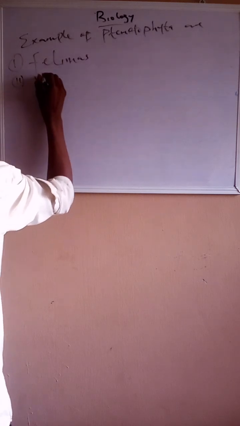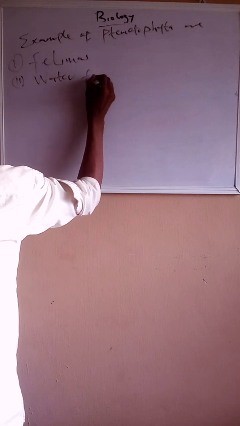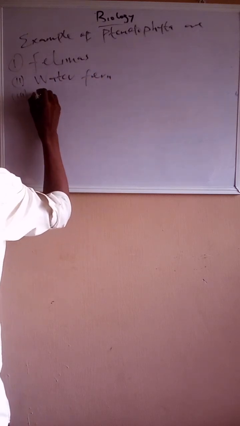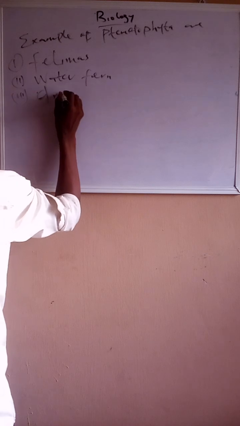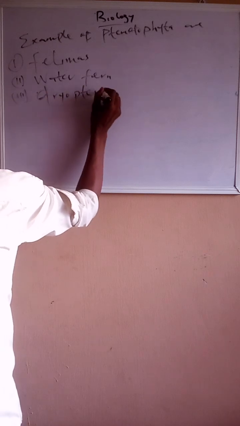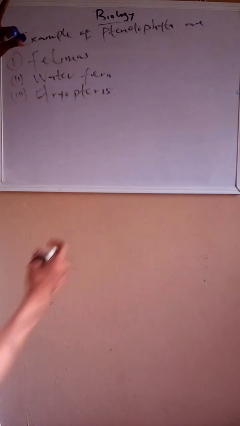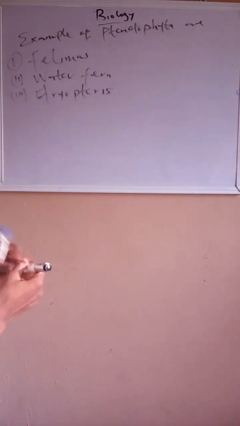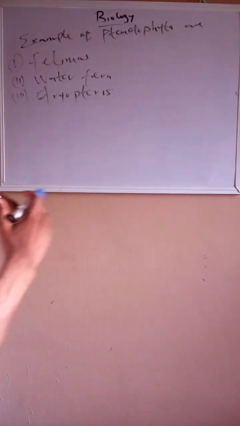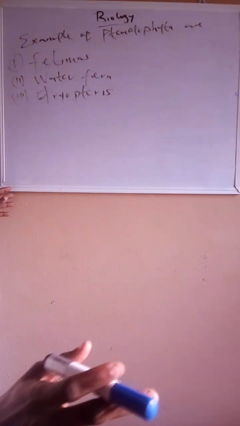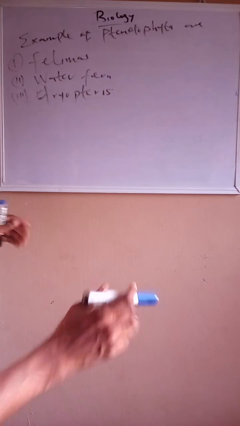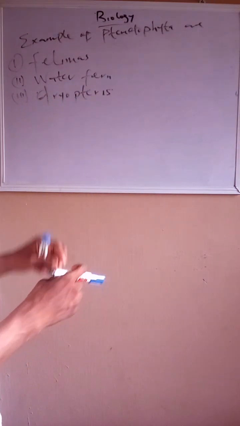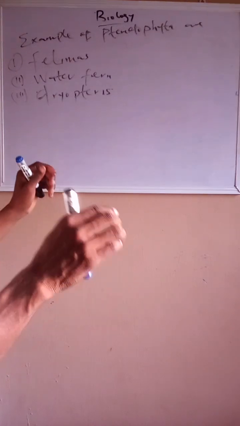Two, water fern. Three, Dryopteris. These are the major examples of pteridophyta. And we have mentioned the characteristics that they are vascular plants, but they are not flowering plants. They are multicellular, and they live on terrestrial land.